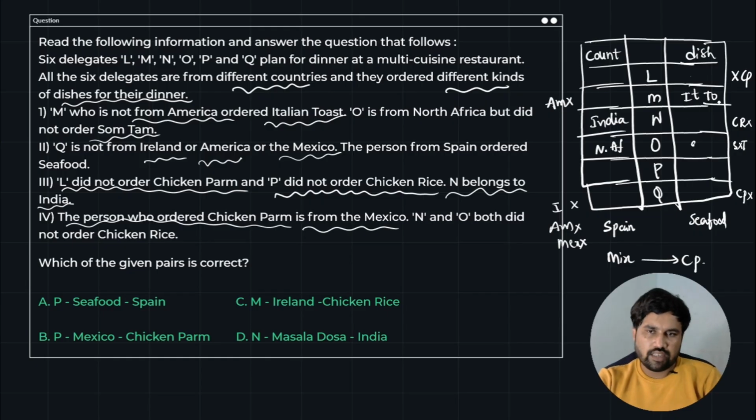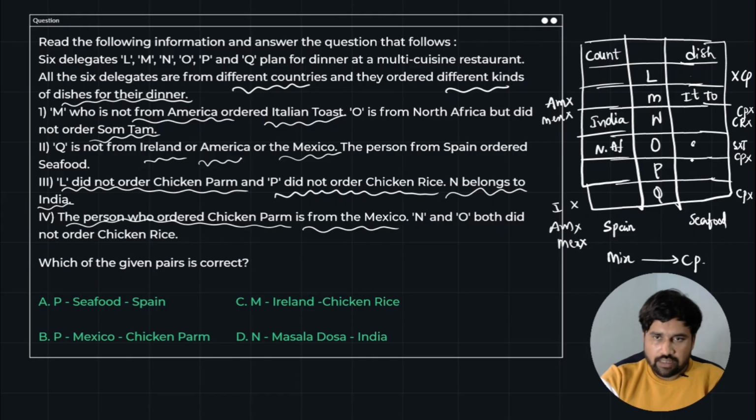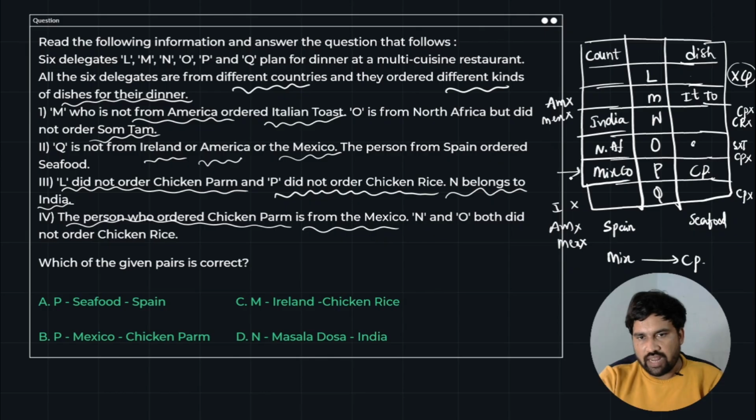So just look at here, guys. Here M is not from Mexico. Why? Because he ordered Italian toast. And these two are also not ordering chicken palm. Why? Because N is from India and O is from North Africa. They can't order chicken palm, right? So I am left with only two places, that is L can be chicken palm or Q can be chicken palm, right? But L is not chicken palm, already given in the earlier statement. So the only chance is P for chicken palm. And P is from Mexico. So this blank is filled.